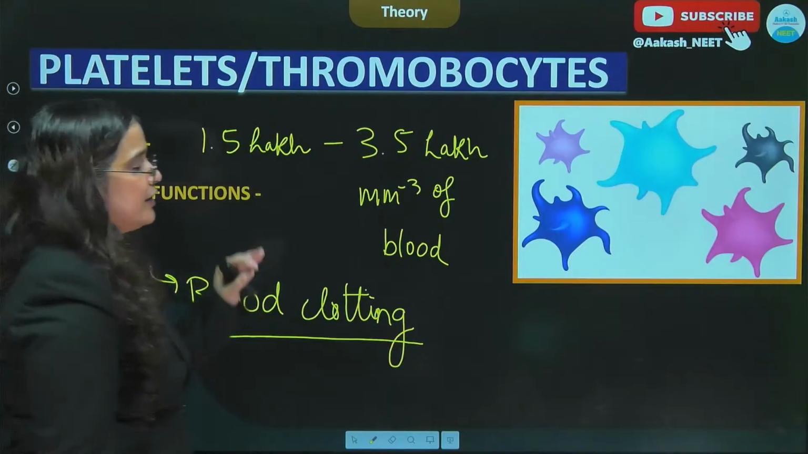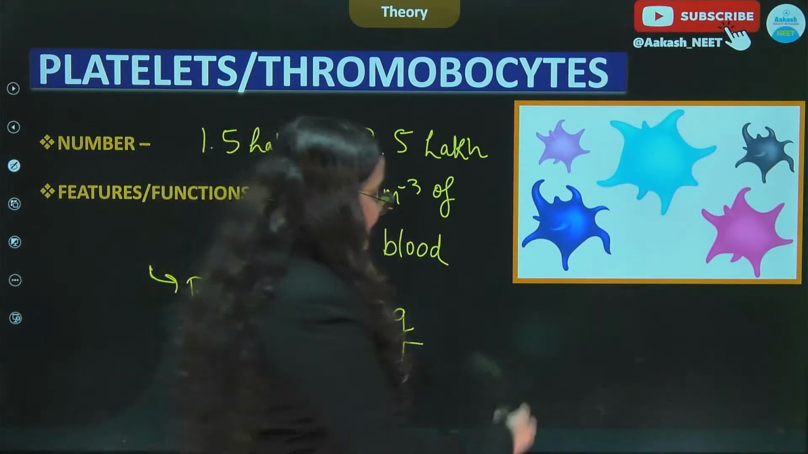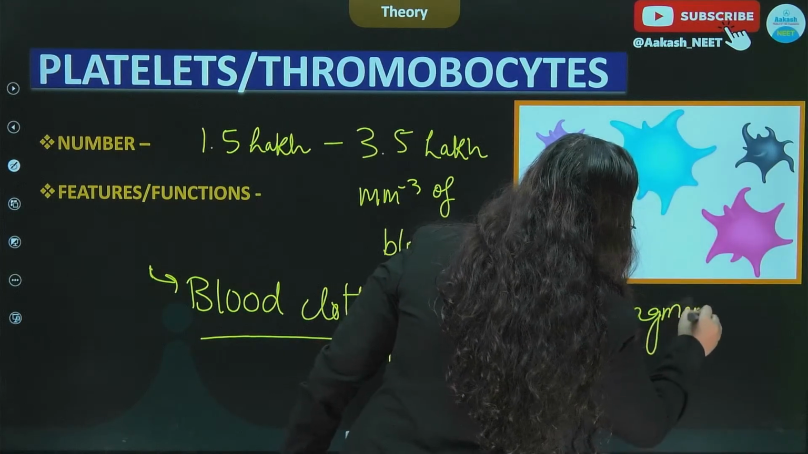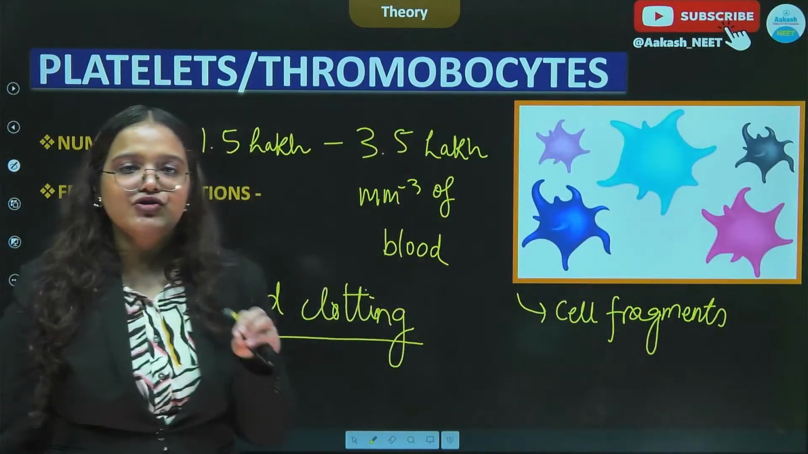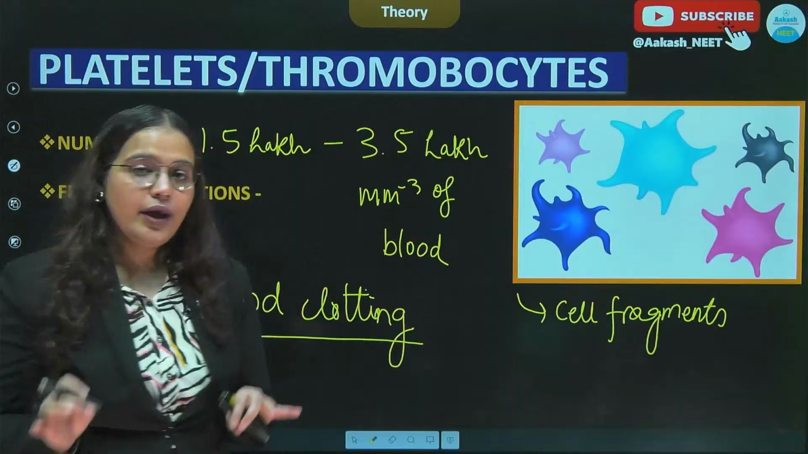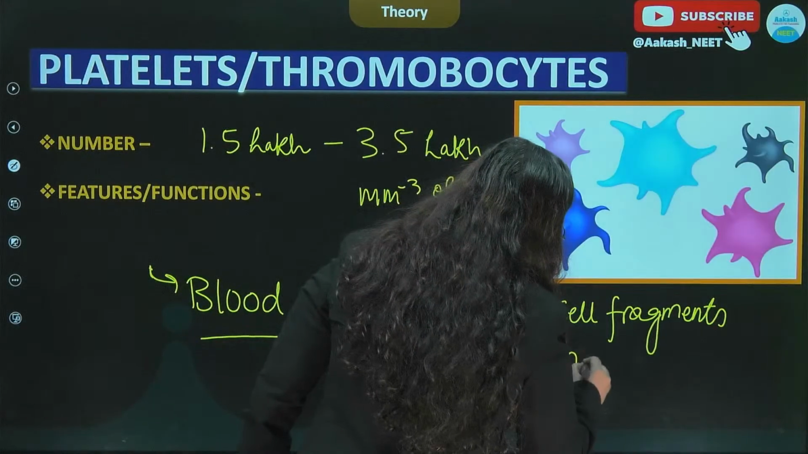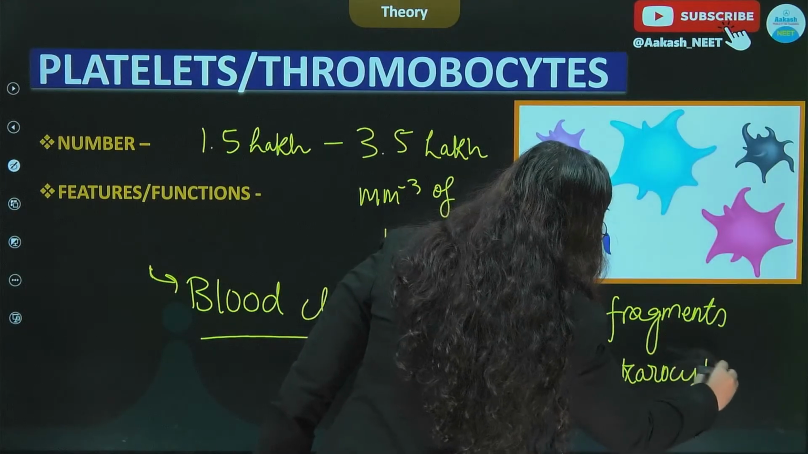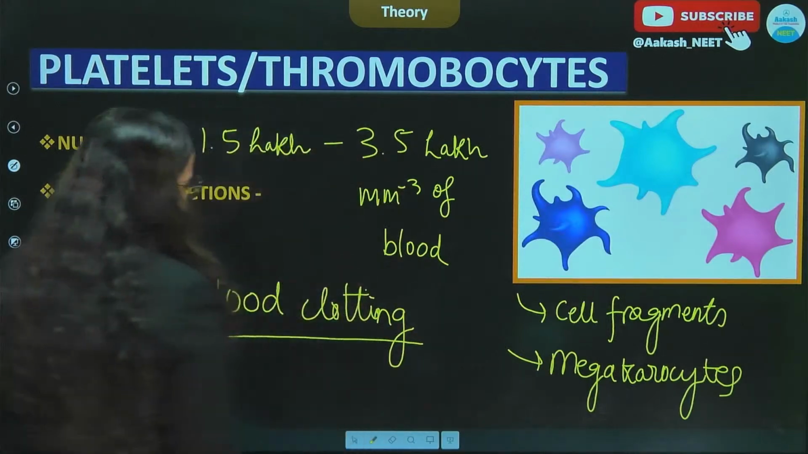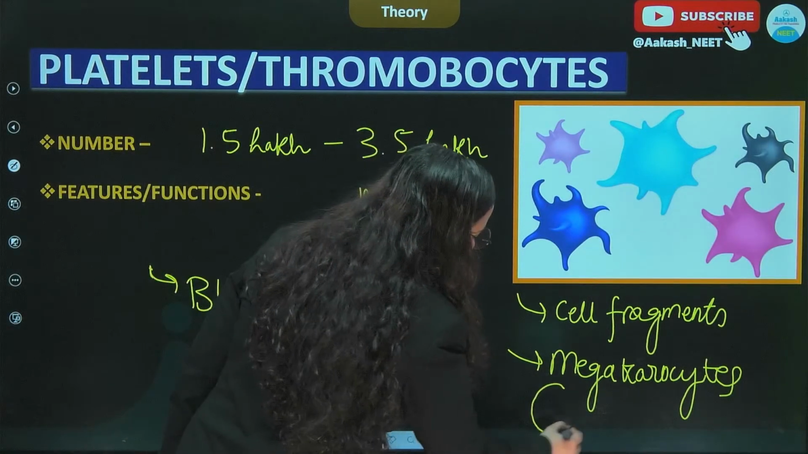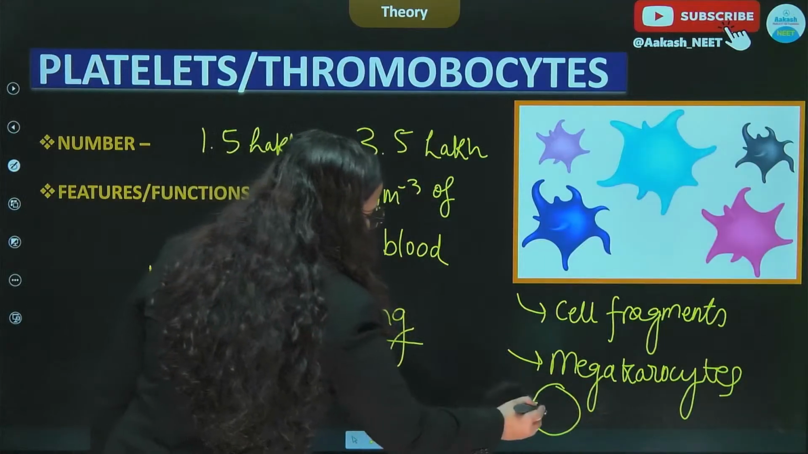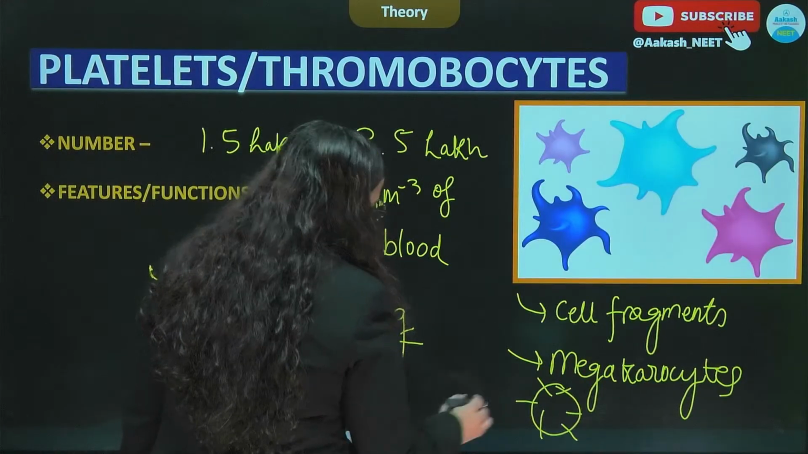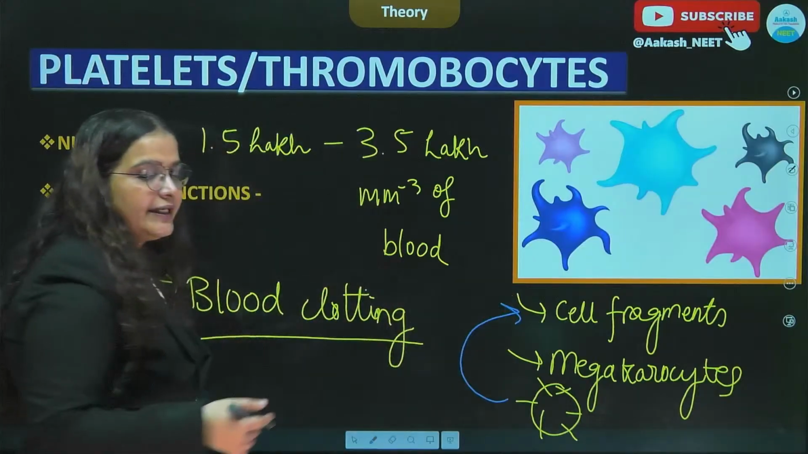Platelets are not exactly cells, they are said to be cell fragments. They are derived from the special cells which are present in the red bone marrow, and they are known as the megakaryocytes. So basically, a megakaryocyte is a cell and it undergoes fragmentation. They get broken down into smaller fragments, known as the cell fragments, which are also known as the platelets or the thrombocytes.